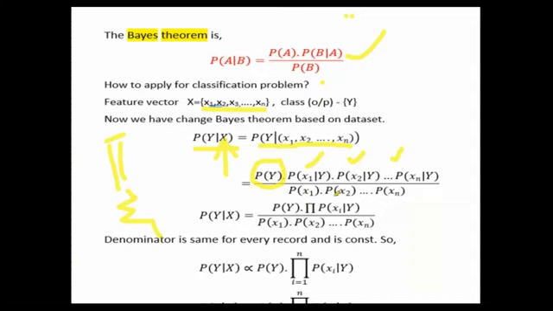So because I am taking 1 to n, because we have n features, that's the product from 1 to n divided by p of x1, x2, and so on, xn. So finally, this is the base formula for a given data set with features x1, x2, and so on, xn.